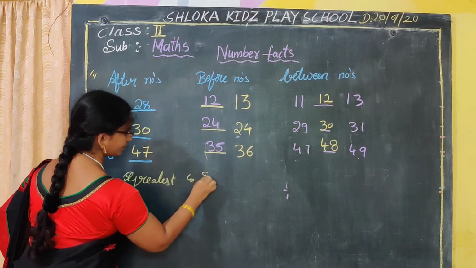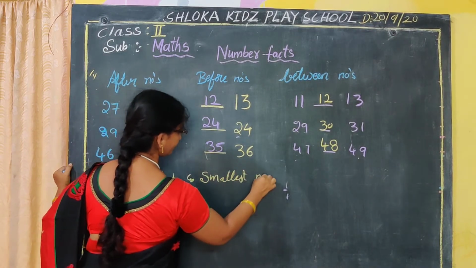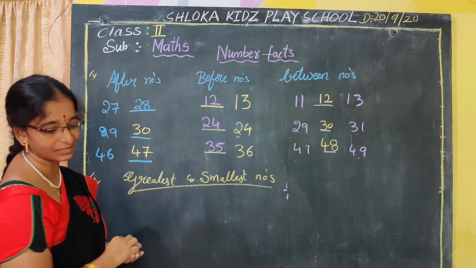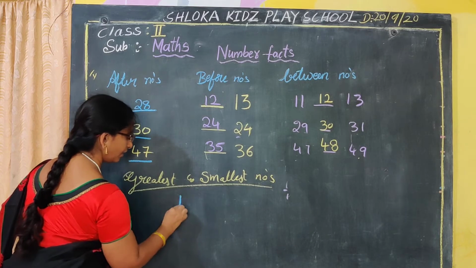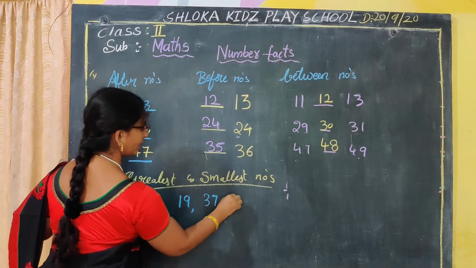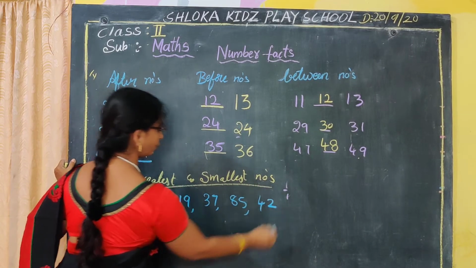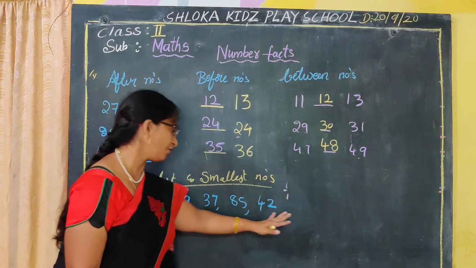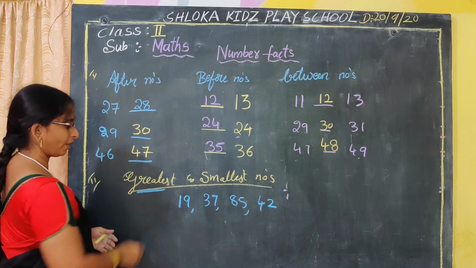Greatest and smallest numbers. Okay nana, see here for example 90, 37, 85, 42. Some numbers he has given here, some numbers we have got here. So now we have to circle the greatest number.